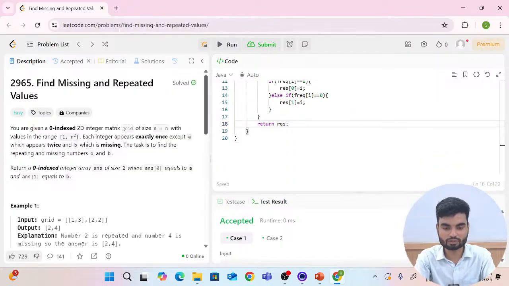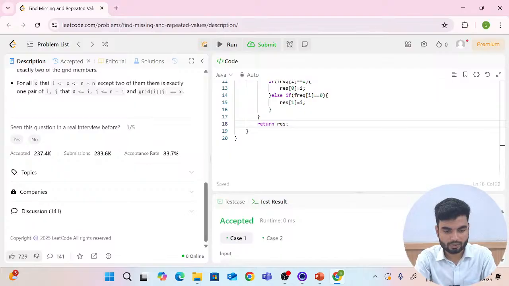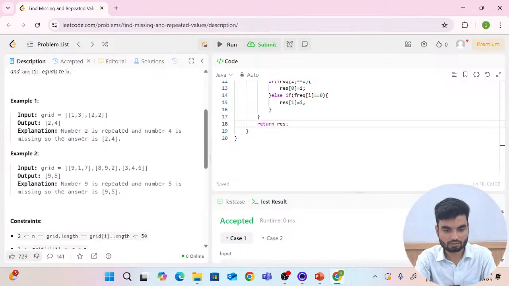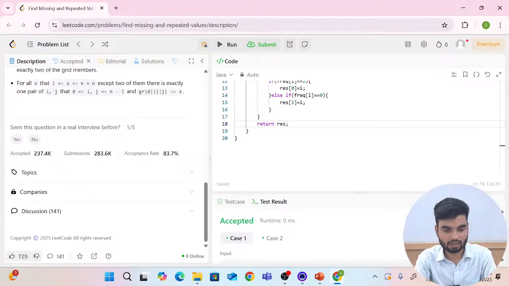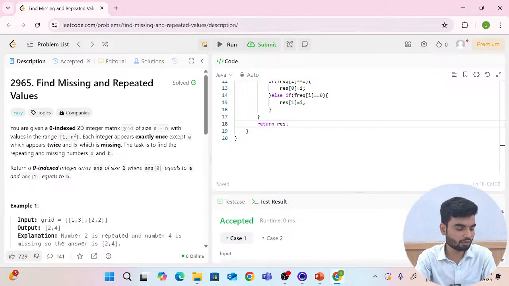I don't know what happened to my system. I'm not able to scroll or something. But here you'll get similar problems also. Try to solve them.